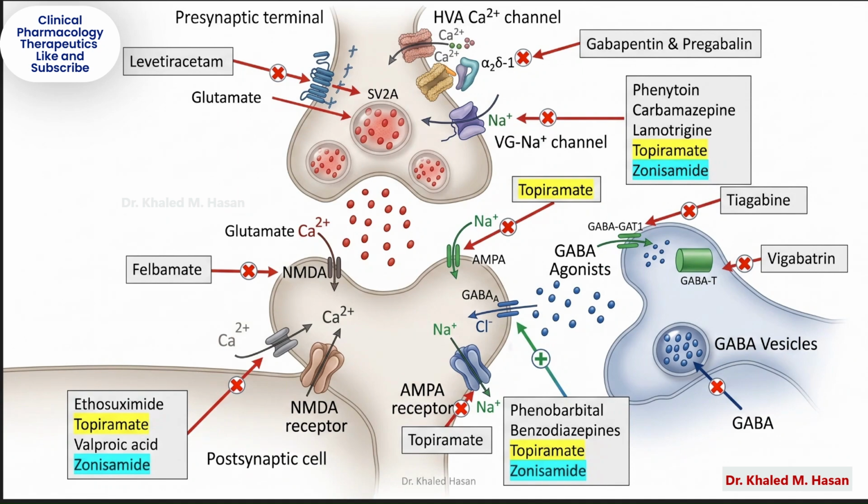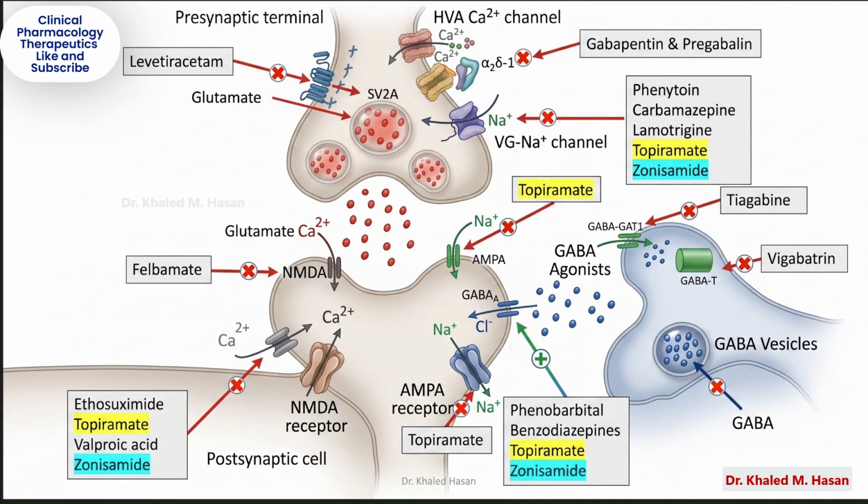Part 4. Glutamate receptor inhibition. Now let's look at glutamate receptors. Glutamate increases neuronal excitation mainly through NMDA receptors and AMPA receptors. NMDA receptor blockade: Felbamate blocks NMDA receptors. This reduces calcium influx and decreases excitatory signaling. Felbamate is effective but used cautiously because of serious adverse effects like aplastic anemia and liver toxicity.